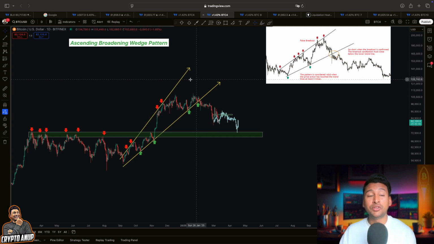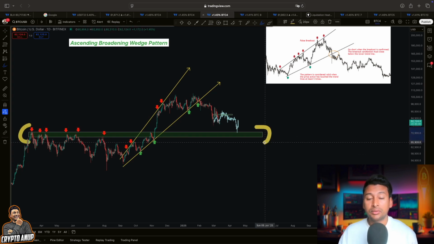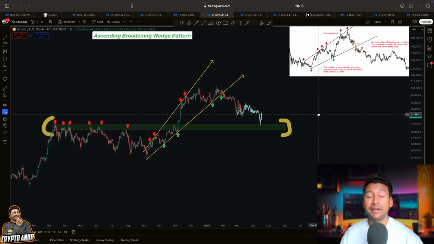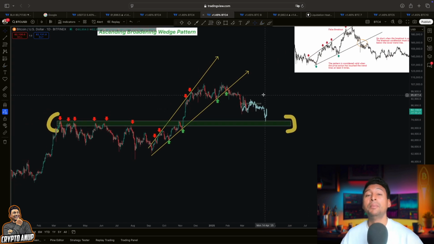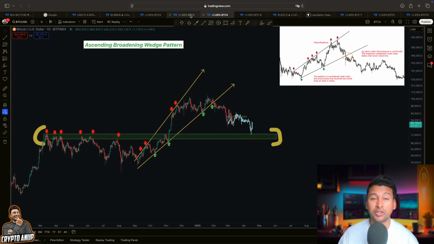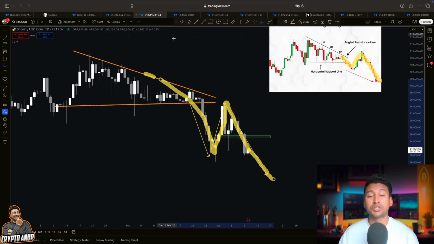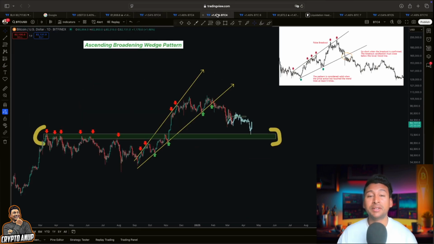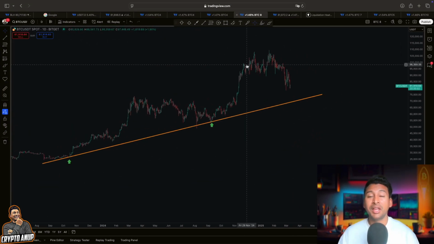So in our case, according to this ascending broadening wedge pattern as well, Bitcoin has a very, very high probability to test this key trend line, which could bring us in between 70,000 to 75,000. 70,000, 75,000 will be looked at as our upcoming target for Bitcoin, and not just because of this ascending broadening wedge, not just because of this bearish symmetrical triangle, not just because of this descending triangle, but even with the help of this rising trend line.